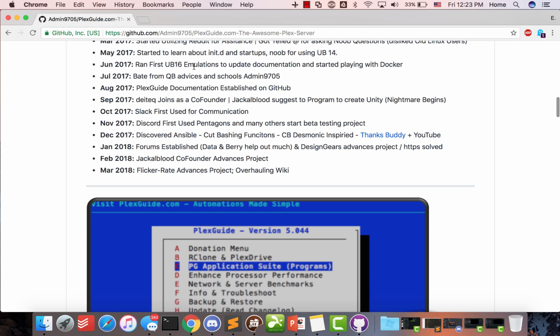We basically started running through the first emulations through PlexGuide with Docker. Docker was very easy to grasp because I utilized ESXi VMware, and I know I'm probably talking at a high level for some people. Long story short, you could run a bunch of pretend virtual machines off one system with ESXi. The problem with ESXi though is that you're limited to 8 cores. With Docker, whatever your system has available, Docker will use. So you run into high cost licensing issues with VMware.